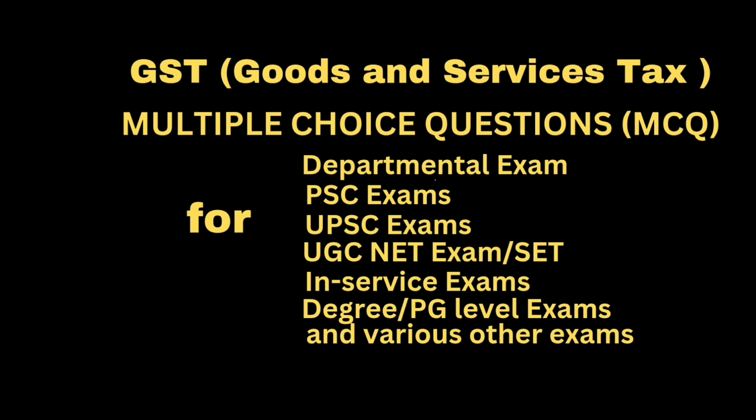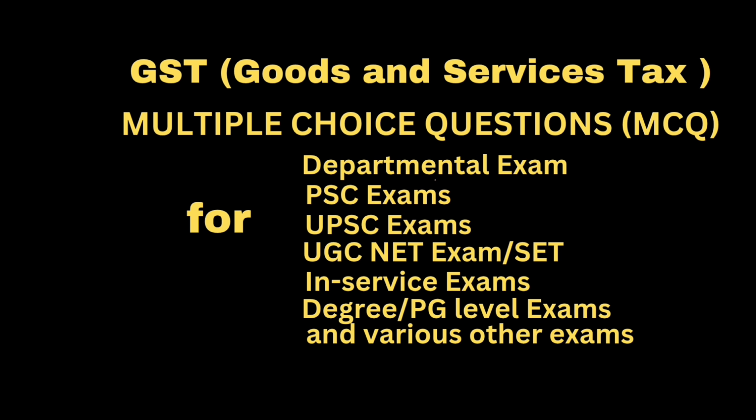Question: A registered person may issue a consolidated tax invoice for such supplies at the close of each day in respect of all such supplies provided. Answer: Option A, the recipient is not a registered person. Option B, the recipient does not require such invoice. Option C, the value of goods and services or both per invoice is less than rupees 200. Option D, all the above conditions are satisfied. Correct answer: Option D, all the above conditions are satisfied.